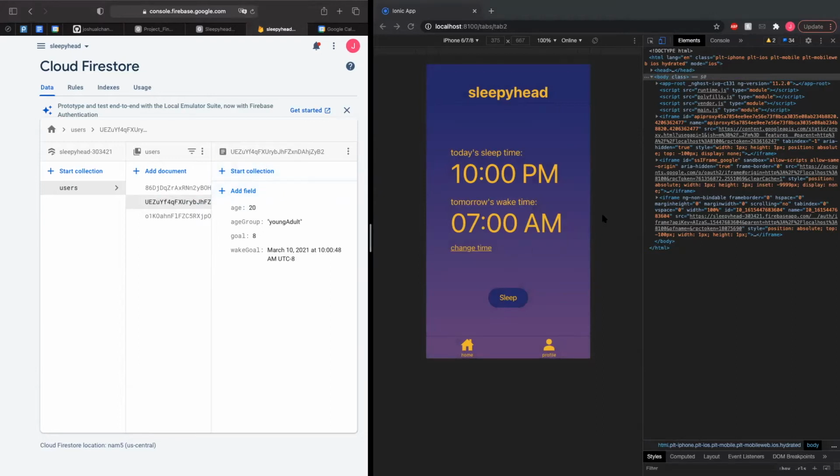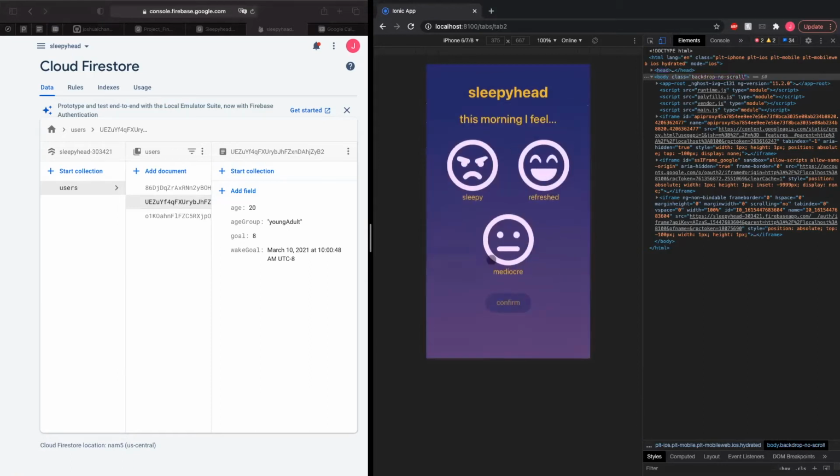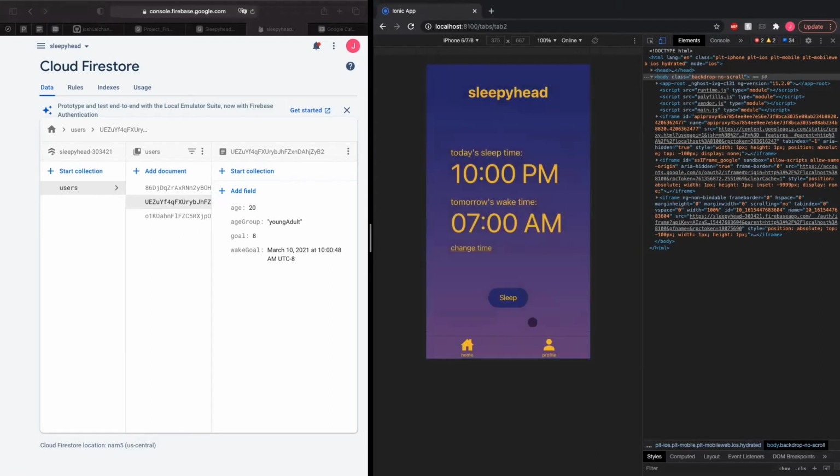And back to the app, after you log in, you're brought to this home page where it has the sleep and wake time. Later on, Greta will go into more information about how our recommender works. But each night when you're ready to go to bed, you'll just click the sleep button. And after a good night's sleep, you will press the wake button, and it brings you to this page where you can log how you feel when you wake up. And let's just say I'm feeling refreshed this morning, and click confirm.